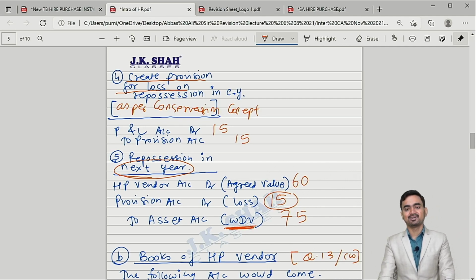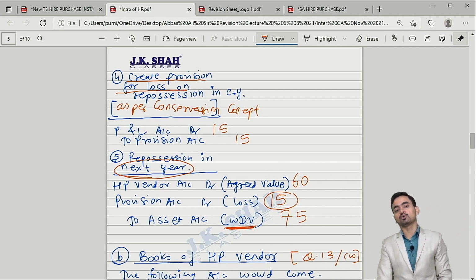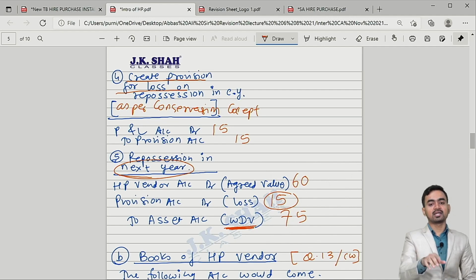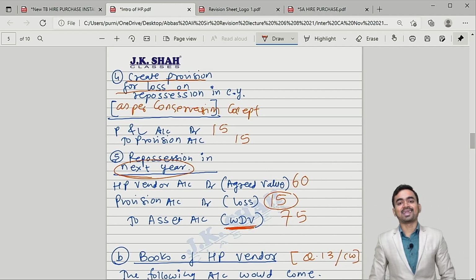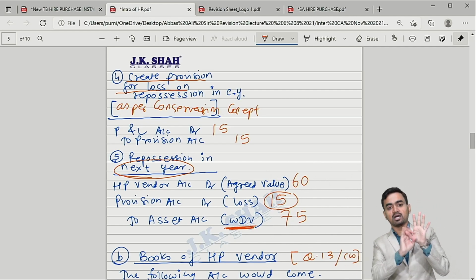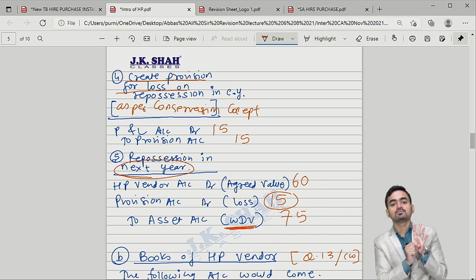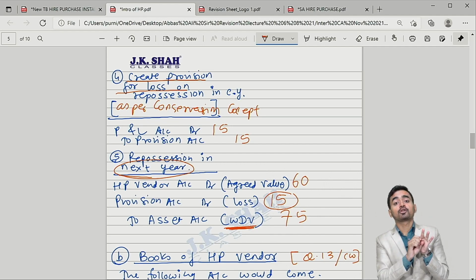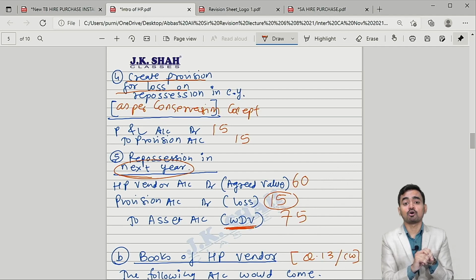Is it clear? Okay, so total 5 steps you have to follow when there is default in the current year but the repossession in the next year. The 5 steps include: agreed value from the point of view of vendor; WDV from the point of view of buyer; always the buyer will incur loss; the buyer will create provision as per conservatism concept.